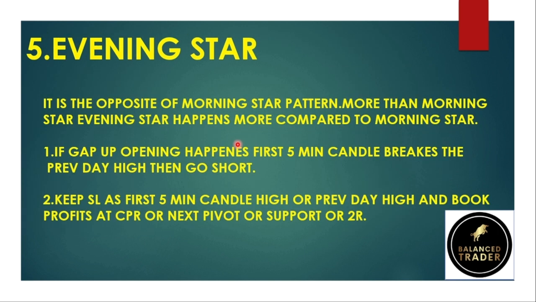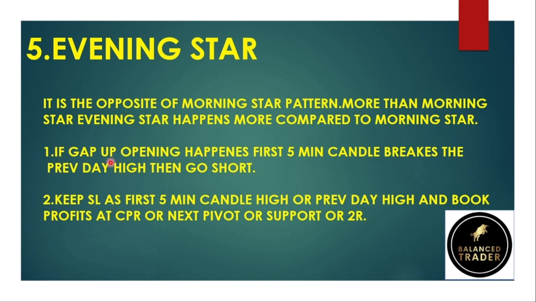Okay. So the next one is the evening star pattern. It is the opposite of the morning star pattern. Evening star happens more often compared to morning star, because when the market goes up, it doesn't go up in a straight way. When the markets go down, they can go down easily, right? So the panic can happen in a minute, more than on the buying side.